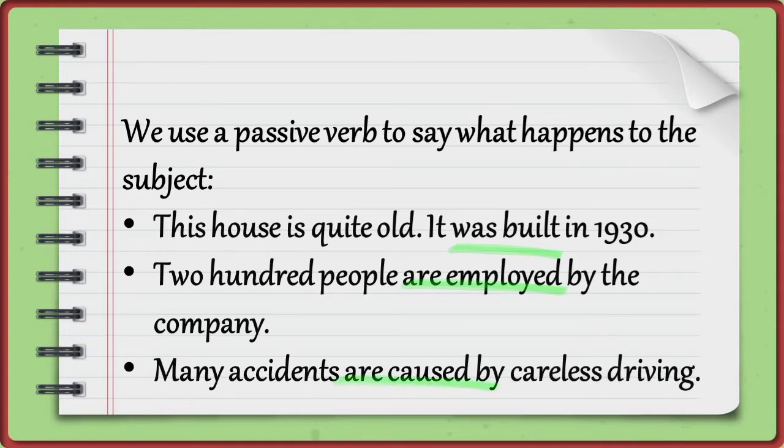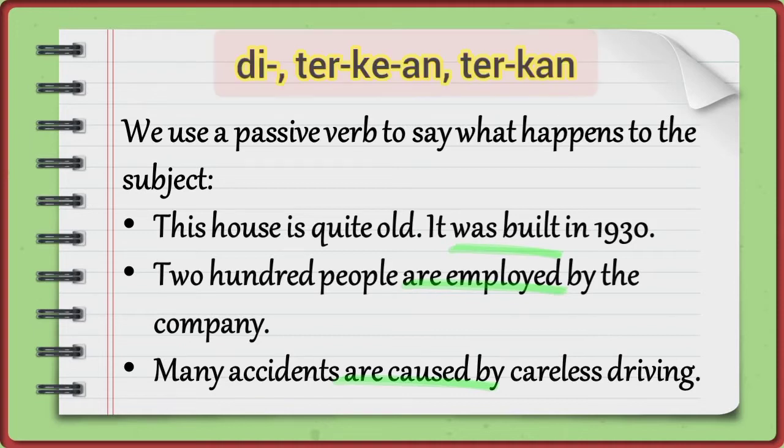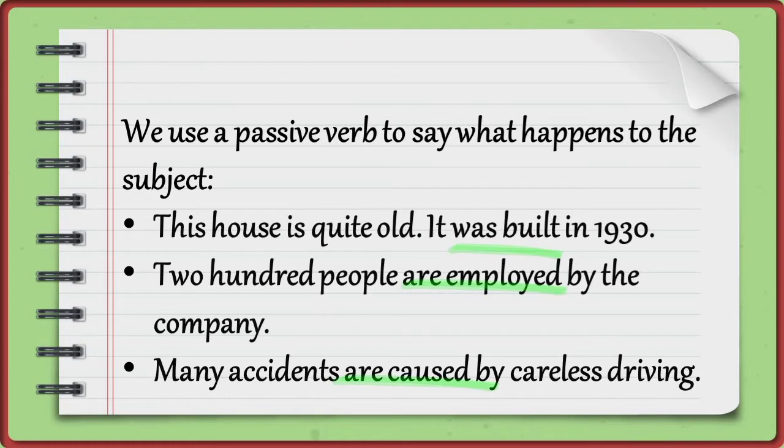Dalam bahasa Indonesia, salah satu ciri kalimat pasif adalah predikatnya berimbuhan di, ter, atau kan. Penggunaan kata oleh pada kalimat pasif dapat dihilangkan dan tidak mengubah makna kalimat. Seperti pada contoh di layar jika diterjemahkan ke dalam bahasa Indonesia menjadi, rumah ini sudah cukup tua, rumah tersebut dibangun pada tahun 1930. 200 orang dipekerjakan oleh perusahaan. Banyak kecelakaan disebabkan oleh kecerobohan mengemudi.